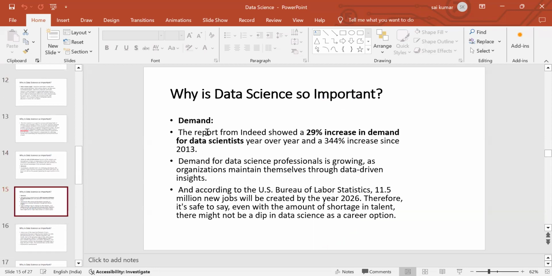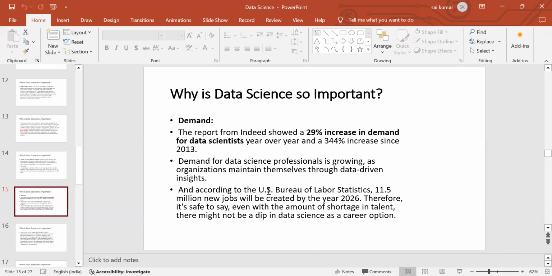Now let's see the demand for data scientists. The report from Indeed shows a 29% increase in the demand for data scientists year over year, and a 344% increase since 2013. The demand for data science professionals is growing as organizations sustain themselves through data-driven insights. According to the US Bureau of Labor Statistics, 11.5 million new jobs will be created by the year 2026. Therefore, it's safe to say that even with the shortage of talent, there might not be a dip in data science as a career option. These are the points for demand.